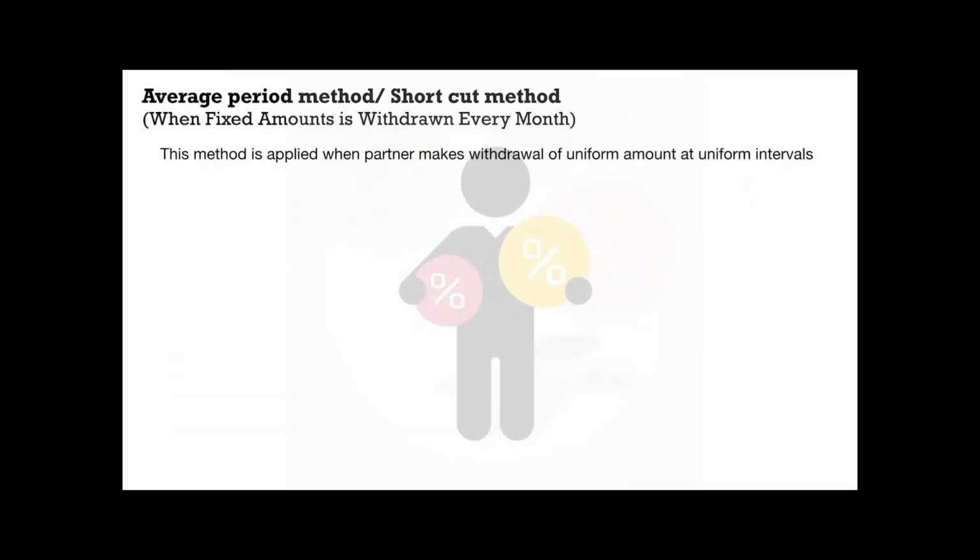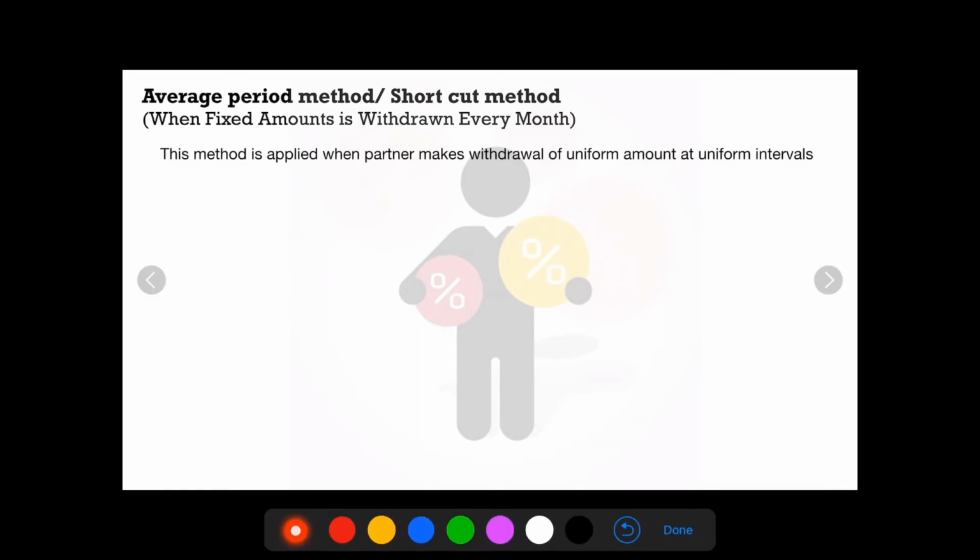Average period method or shortcut method. This method is applied when a partner makes withdrawal of a uniform amount at uniform intervals. For example, one of the partners withdraws rupees 2000 on 1st of every month for 12 months. Here, the amount of withdrawal is rupees 2000, which is uniform, and he is withdrawing on 1st of every month. So this is also being uniform.